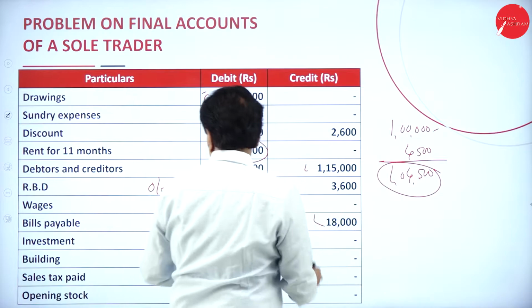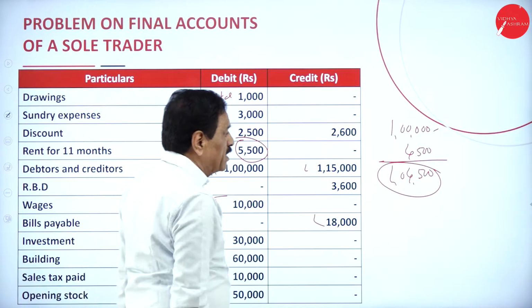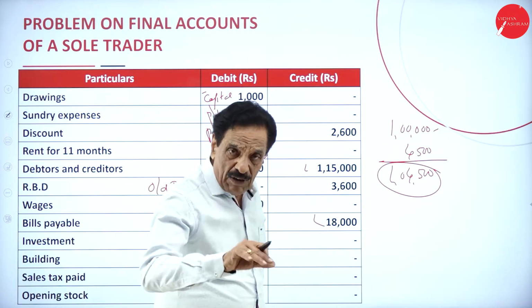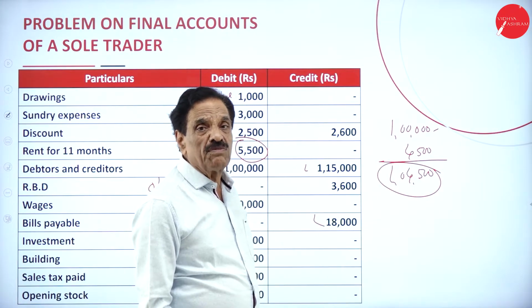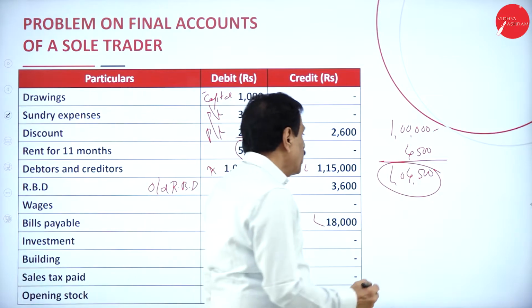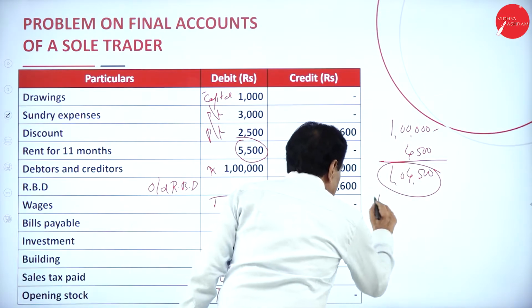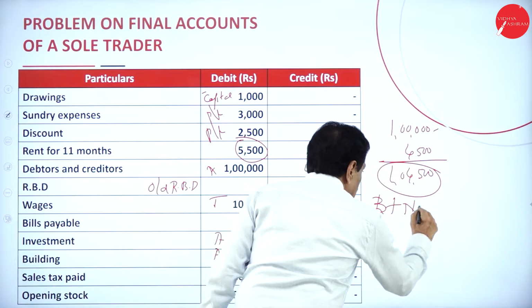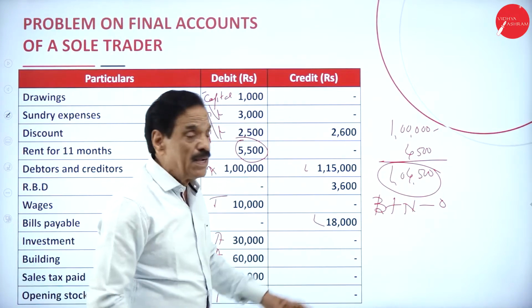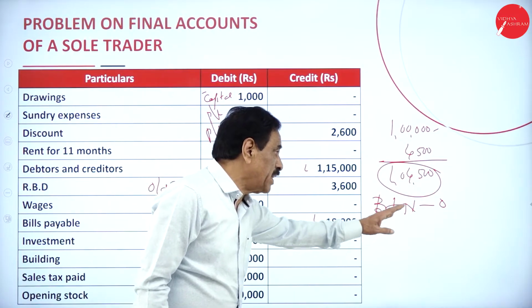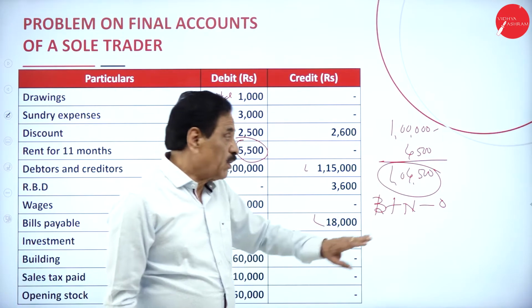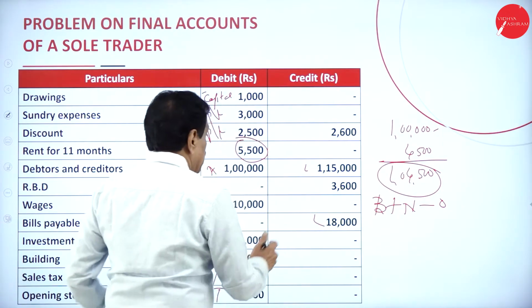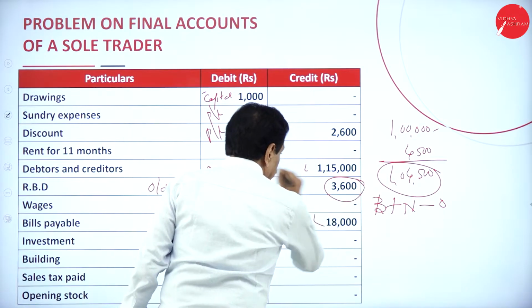That is why we are showing 1 lakh in the trial balance, saying that already before, at the time of preparing the trial balance, we came to know how much? 4,500 is irrecoverable. You got a formula like this: bad debt plus new RBD minus old RBD. Whatever adjustment RBD comes, that's called new RBD. Whatever trial balance RBD is there is your old RBD.